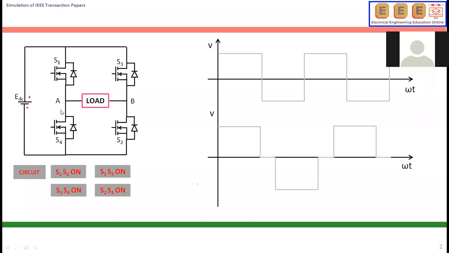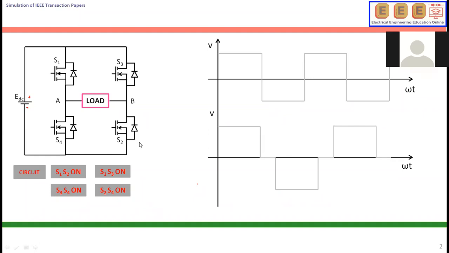This is DC, which means constant voltage. This signal is AC, which means an alternating quantity. So I am arranging four switches. Switches are nothing but IGBTs. As power electronic engineers, we should know switches are nothing but IGBTs, from the transistor family. If a switch is on, it acts as a short circuit. So I switch on S1 and S2.